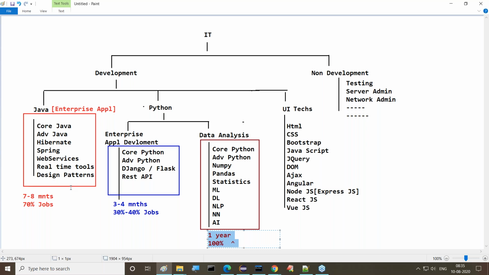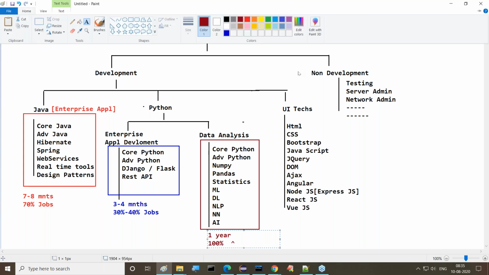Java is mainly for enterprise application development, but data analysis, that means data science, is completely different. Here it will take nearly 1 year to complete the courses, but at the same time its opportunity level is 100%. We are able to get a number of drives on the data analysis side. It is not a replacement for Java, it is totally for data processing. Understand what I'm telling you.